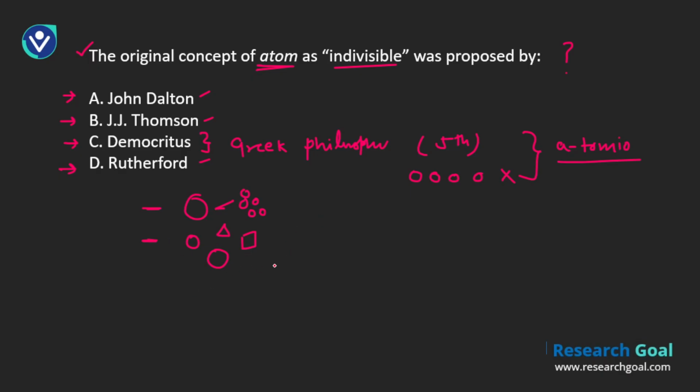So that was the earlier concept, and it was around the 5th century. You don't expect too much from 5th century people, but just imagine they were able to identify that there is a particle, an atom, which cannot be divided further. And we still use this term that was coined by them. Okay, now let's move on to the next one. I'll write the answer of this, which is C.